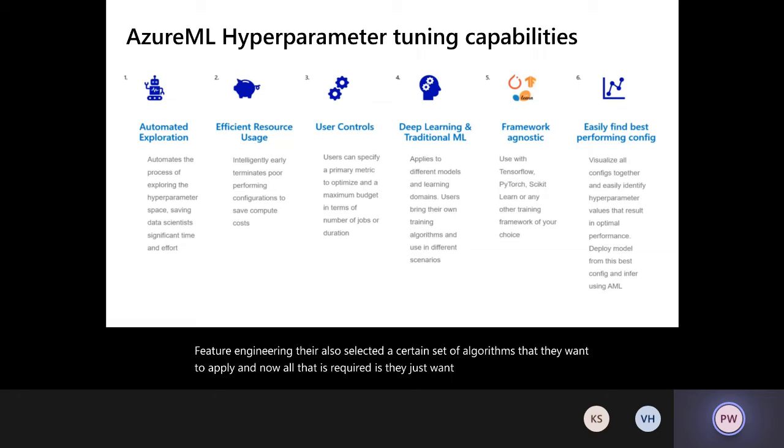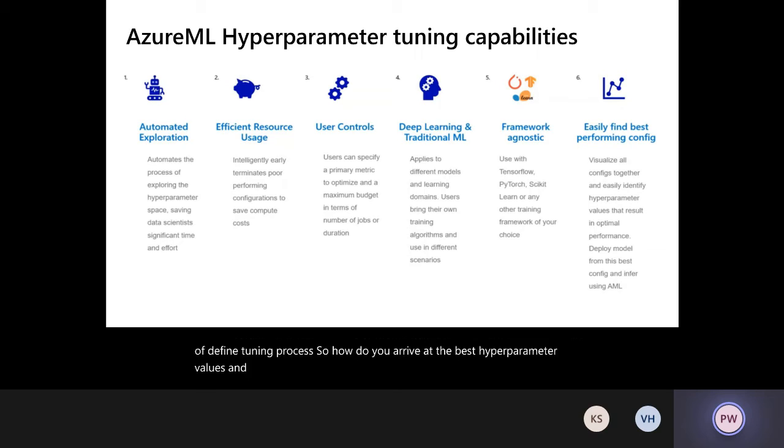A classic example of this could be, in the image world, if you're trying to build a computer vision model and you are using something like ResNet 18 or ResNet 152 as a base model, and you just want to fine tune it for your own set of images. In that case, you still have hyperparameters like learning rate or momentum that you want to apply as part of that fine tuning process. So how do you arrive at the best hyperparameter values?